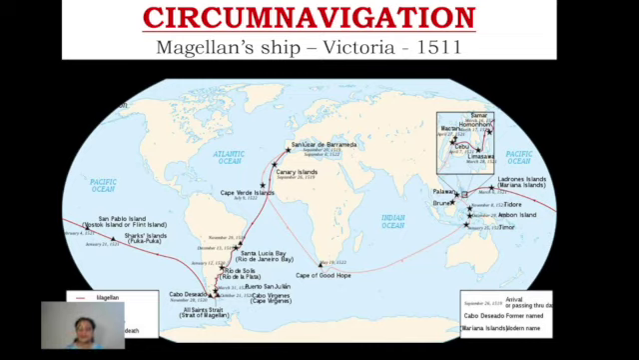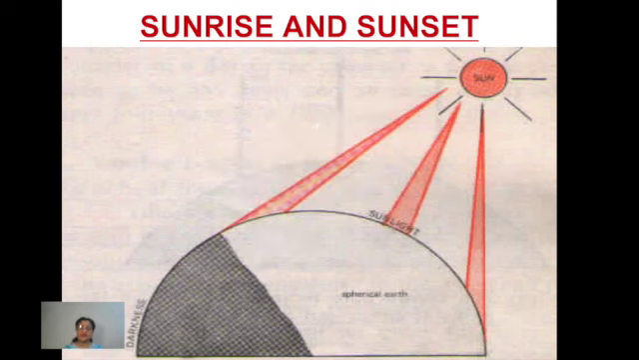The point from where he had started, he came back to the same point after a certain period of time. And this is again taken as evidence to prove that Earth is a spherical shaped body. Now, one more evidence: sunrise and sunset. What is new about it? But yes, here we are talking about it as evidence.